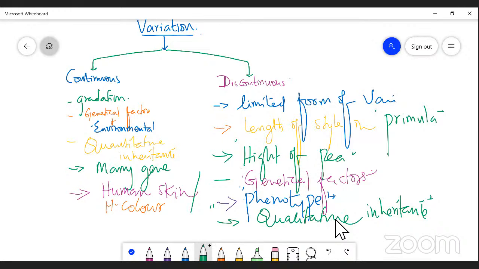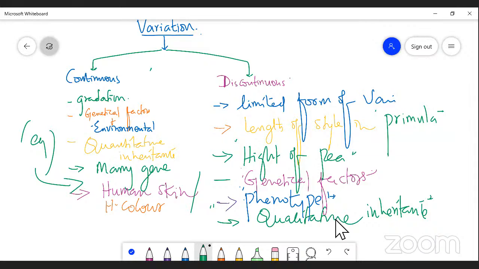For continuous variation, some examples are given here: you can see human color and human skin. Whereas for discontinuous variation, I have given some examples: the height of Pisum sativum and the length of style in case of primula. So there are two examples that I have taken for discontinuous variation, right? What is variation and types of variation we have discussed. Students, please remember, it is a very important area.